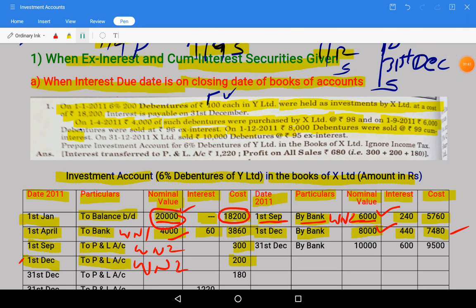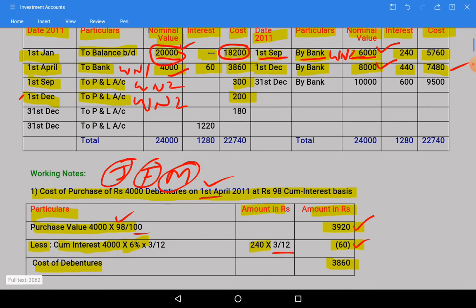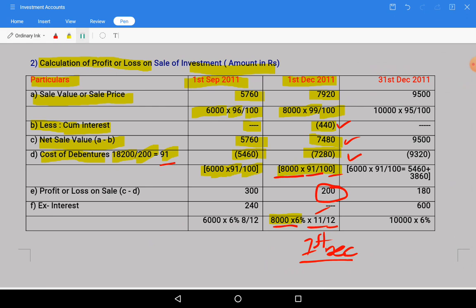See here in the question, on 31st December 2011, X Limited sold 10,000 debentures at 95 ex interest. These are not cum interest. So let us go to the working note, third column of working note, that is the sale of investments on 31st December.